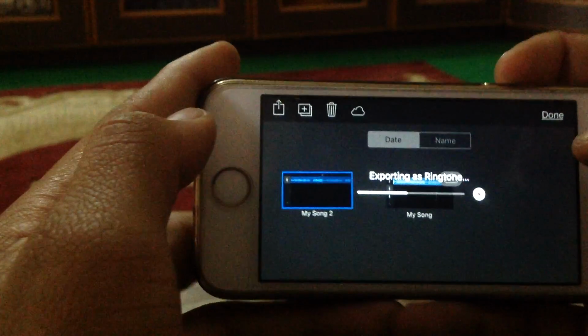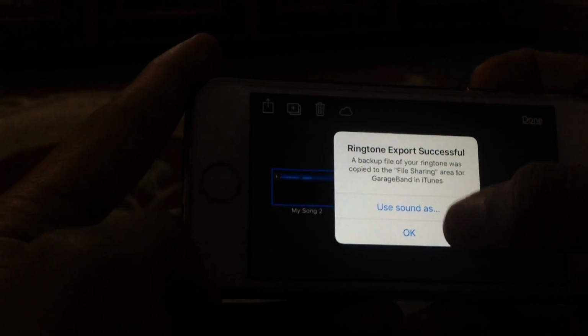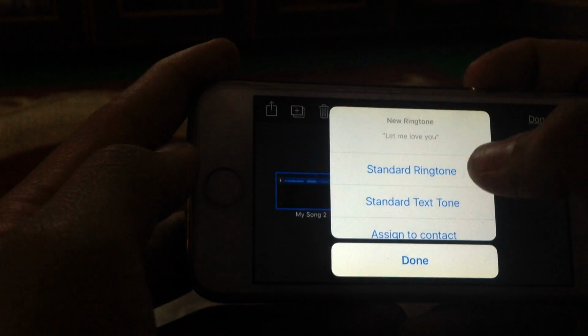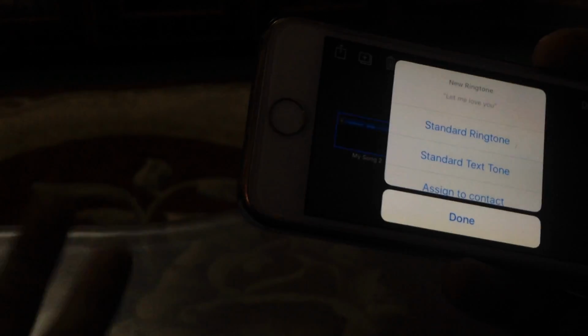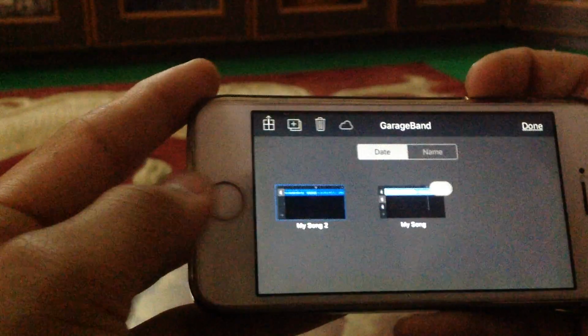Now it will export your ringtone. Just a second. Yeah, okay, use sound as. You have to choose what kind of sound you want to play. Choose this one, standard ringtone or standard text tone or just a contact. You select standard ringtone. Now you have done.